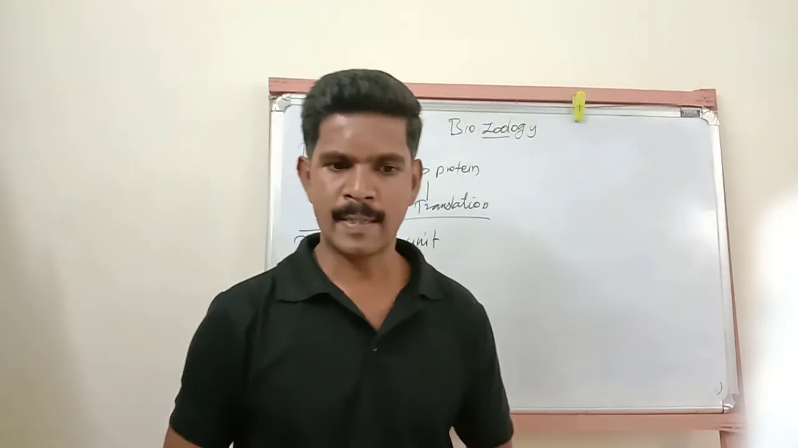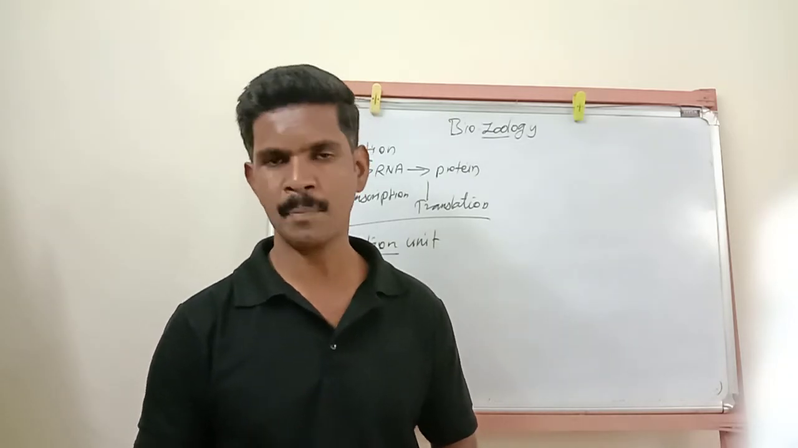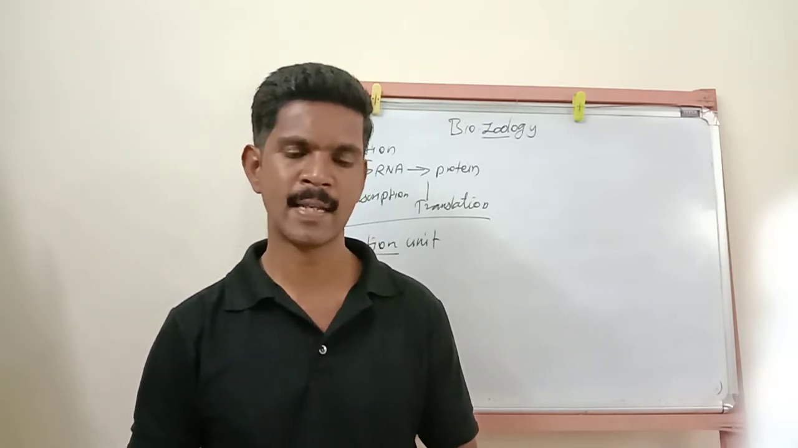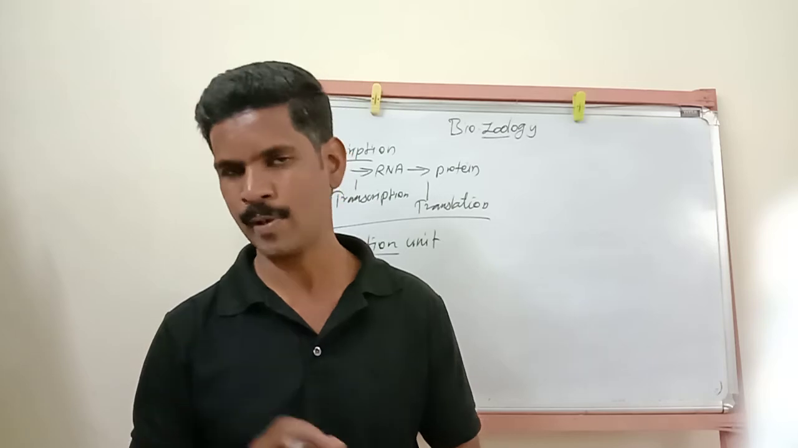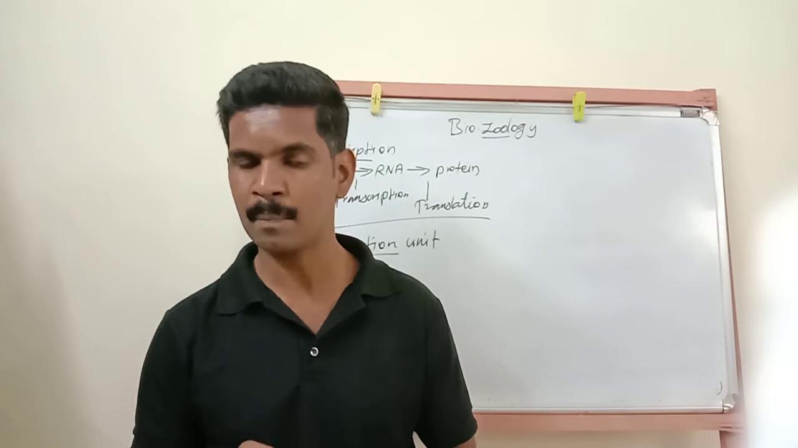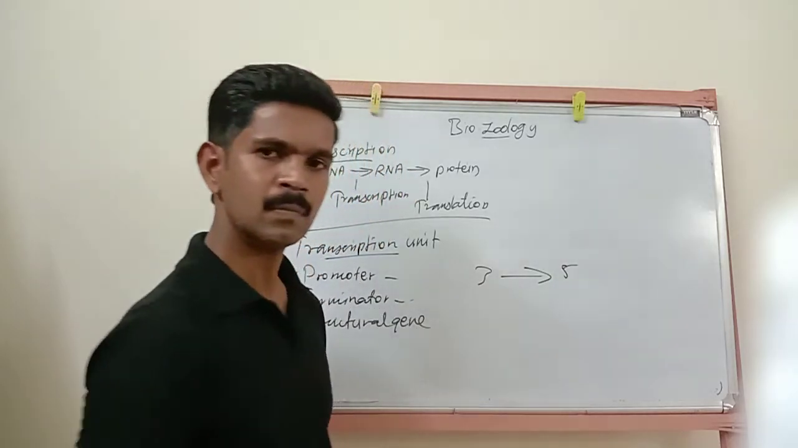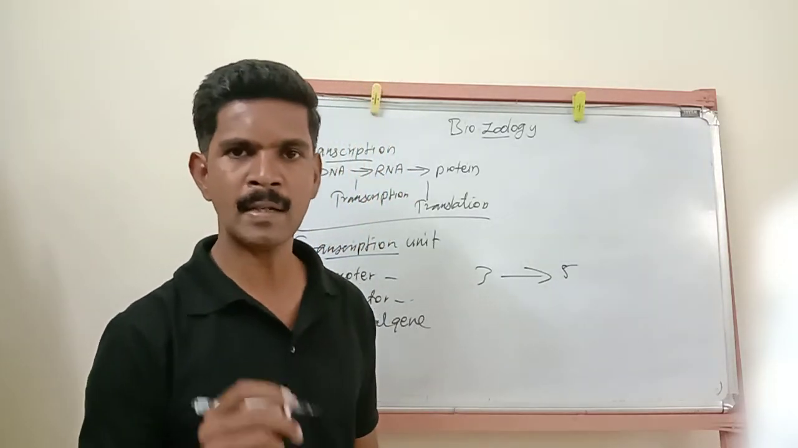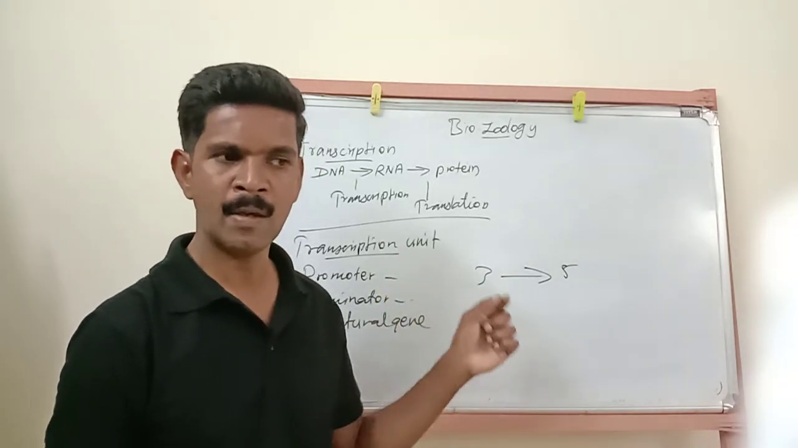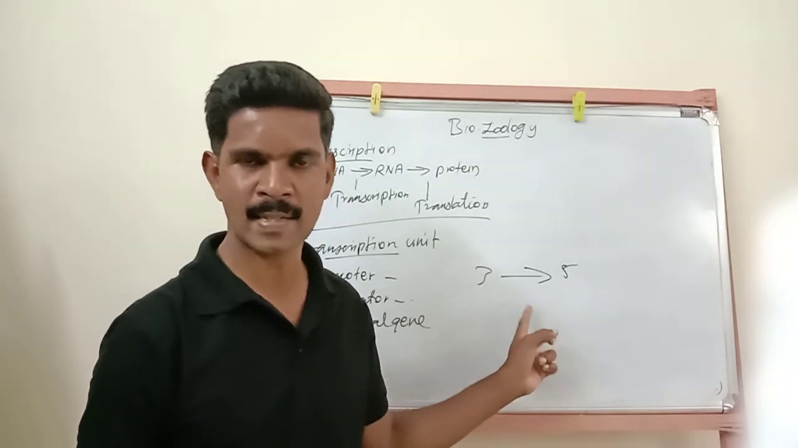Now listen. The DNA-dependent RNA polymerase enzyme always catalyzes the transcription reaction from 3' to 5' end. So this strand is called the template strand. The DNA-dependent RNA polymerase enzyme catalyzes or speeds up this transcription reaction along the 3' to 5' strand, so this strand is called the template strand.